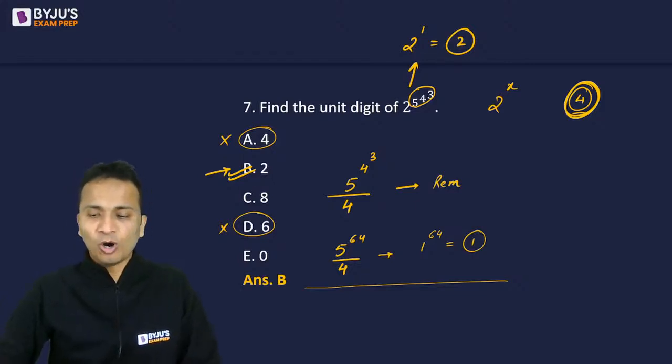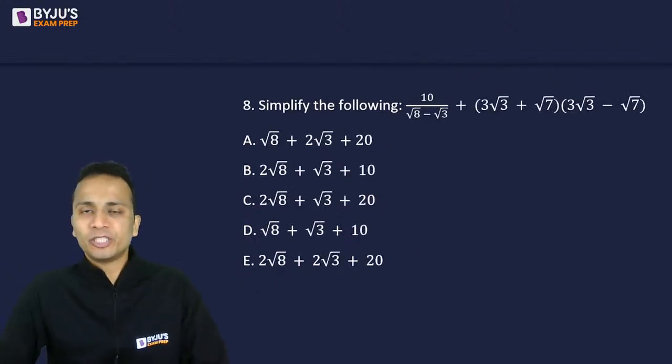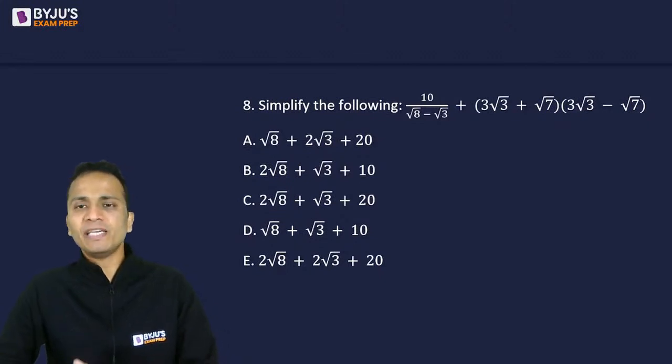With this, let's move on and look at the next question, question number 8. Wow, such an easy question, but confusing options. So simplify the given expression and find out which is the correct answer out of the given 5 options.